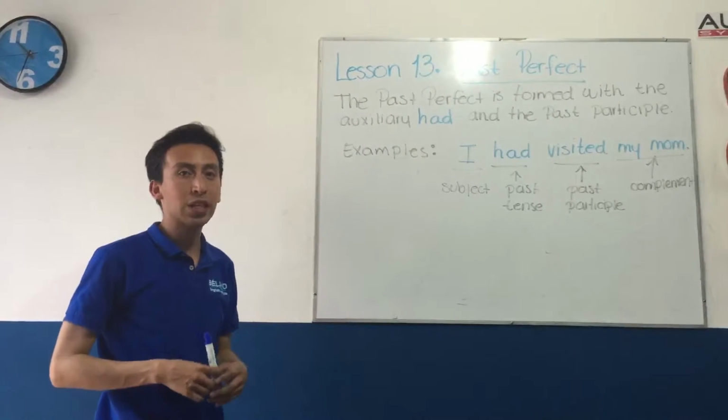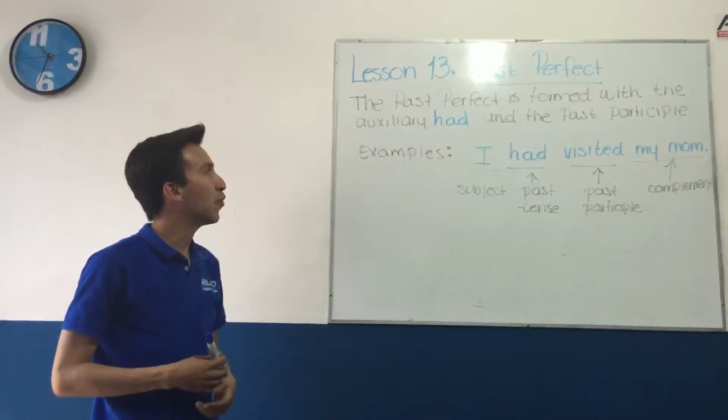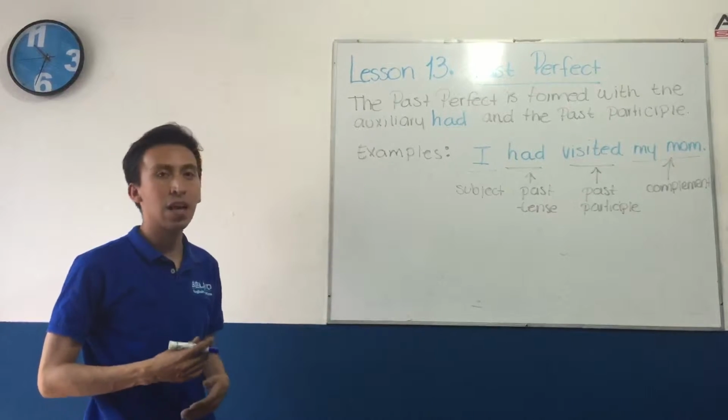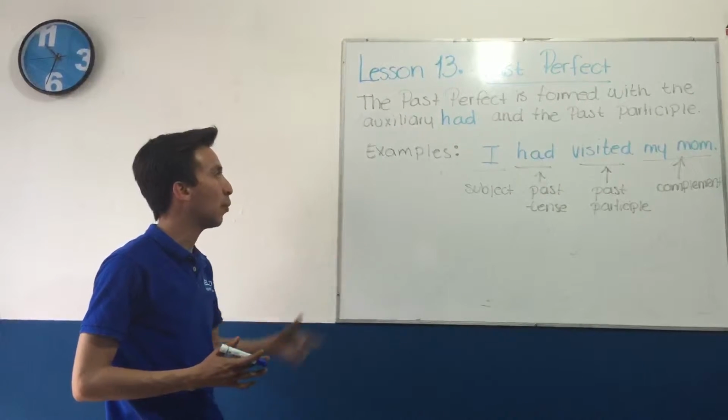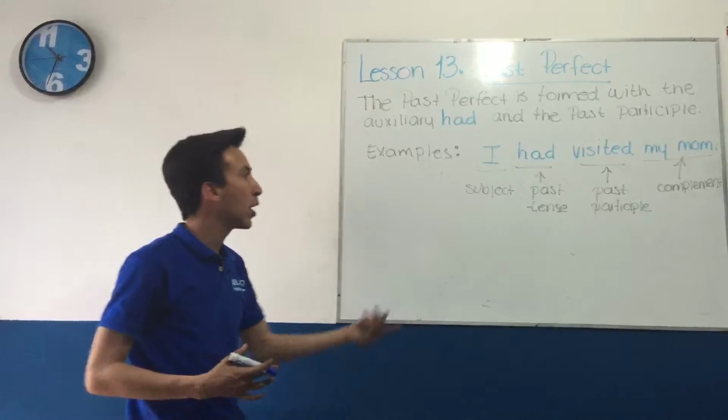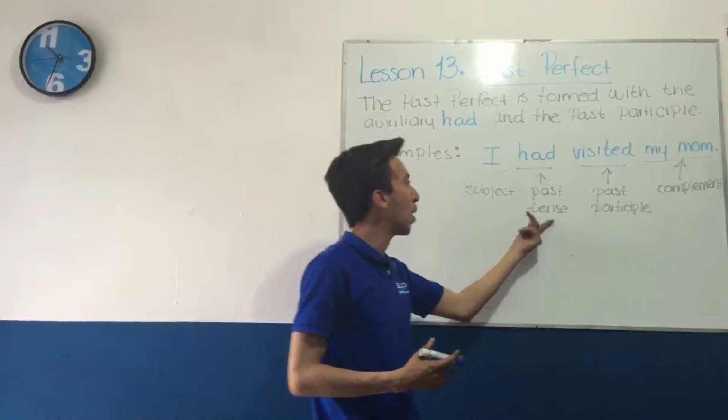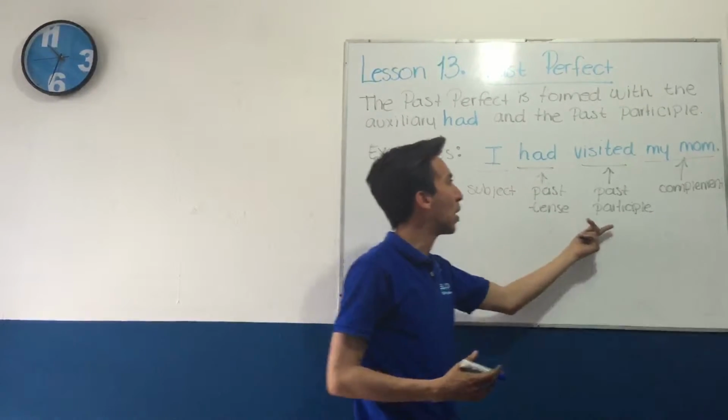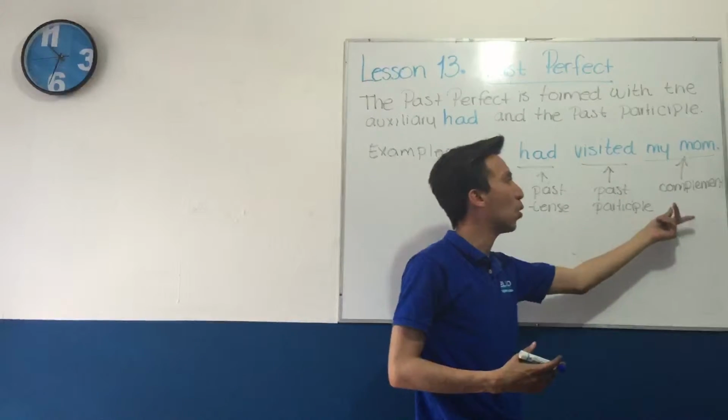Lesson 13, past perfect. The past perfect is formed with the auxiliary had and the past participle. Example: I had visited my mom. Here we have the subject, then the past tense using had, the past participle visited, and the complement my mom.